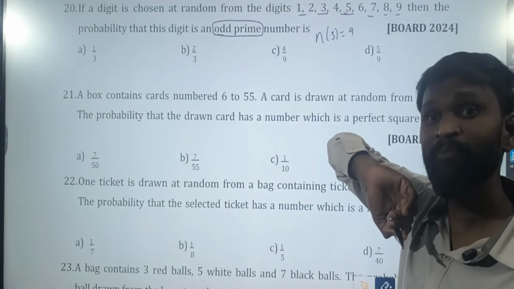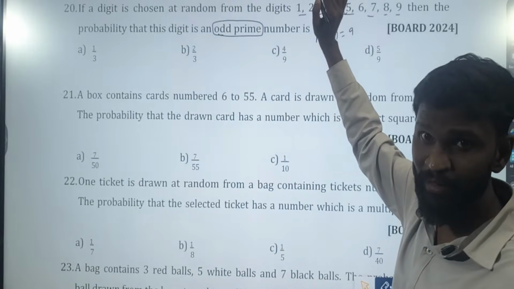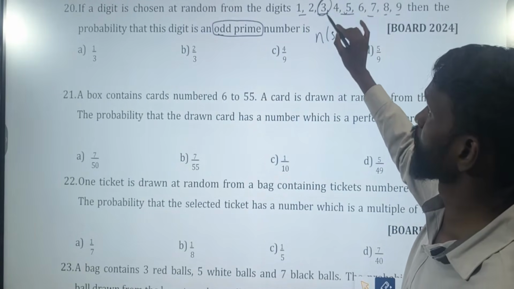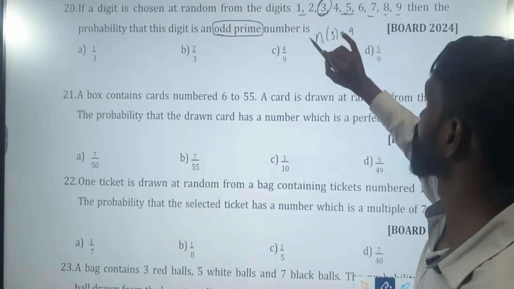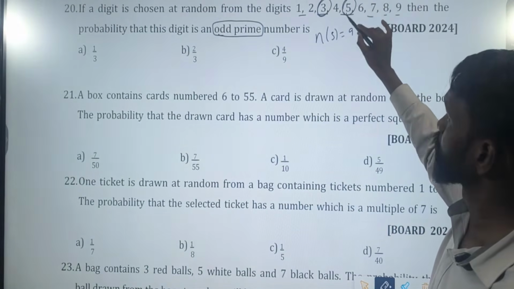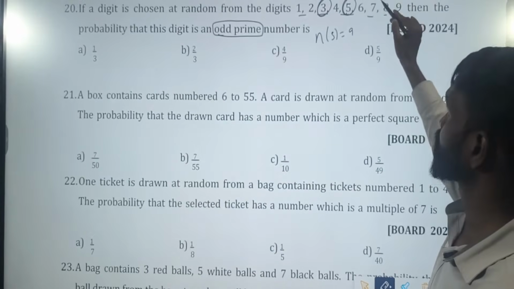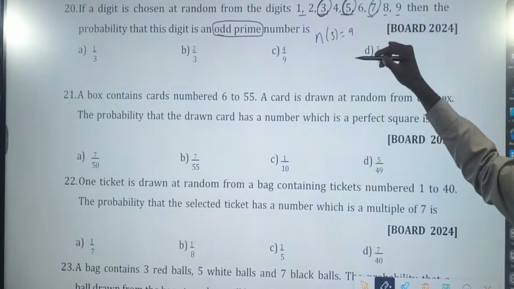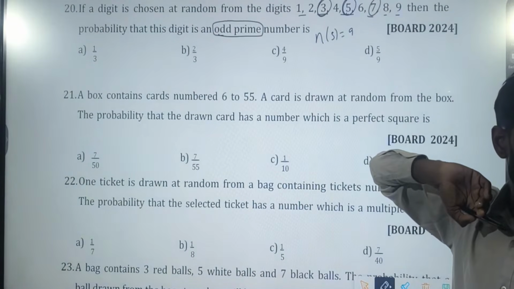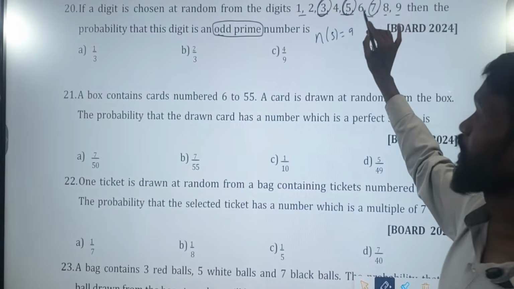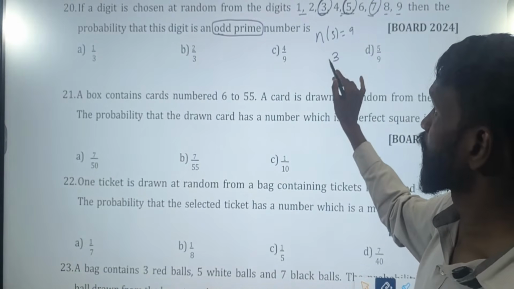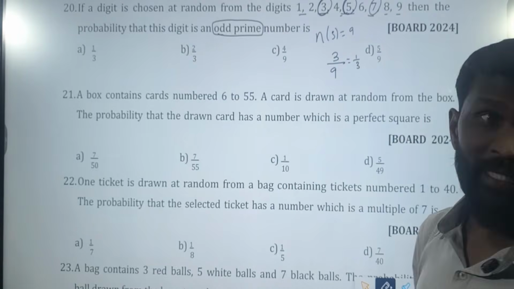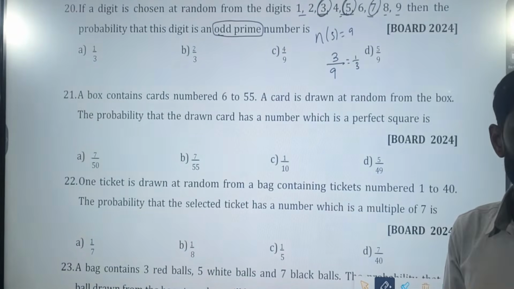No. Why? Magic number. It is neither prime nor composite. Can I choose 3? It is odd, it is prime. Can I choose 5? It is odd and prime. Can I choose 7? Yes, it is odd and prime. Can I choose 9? No, because it is not prime. How many odd primes are there out of 9? So that is 1 by 3.